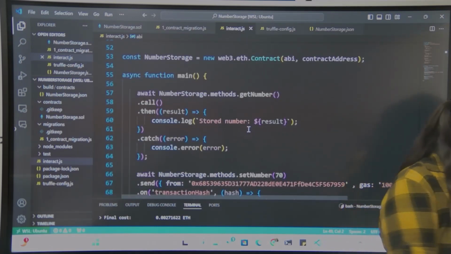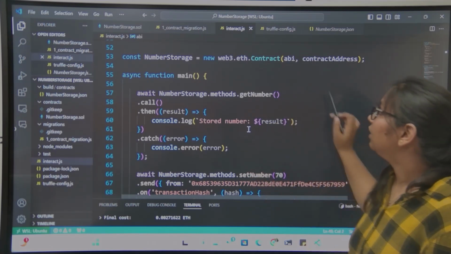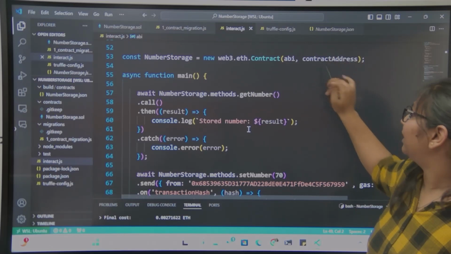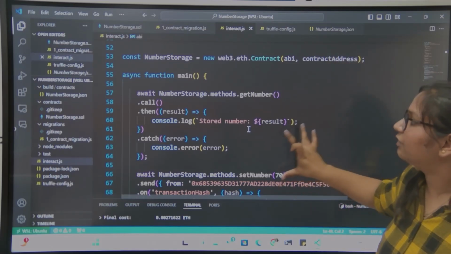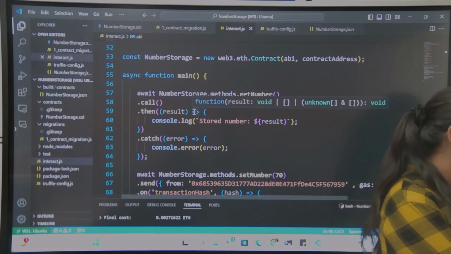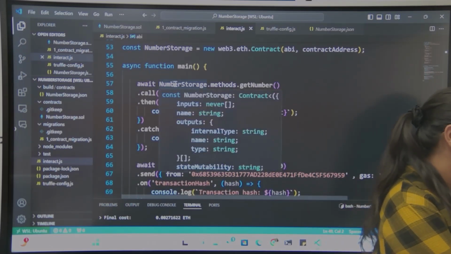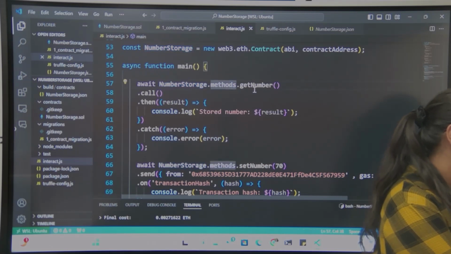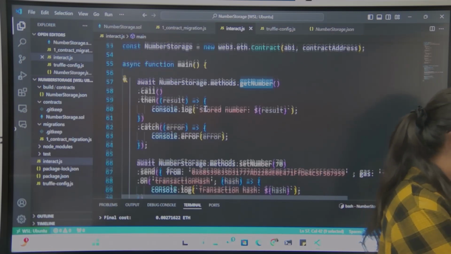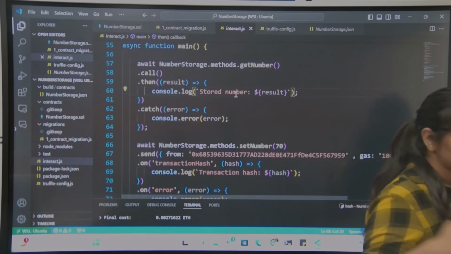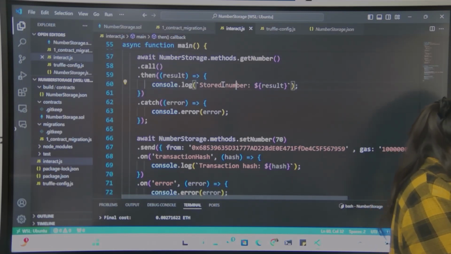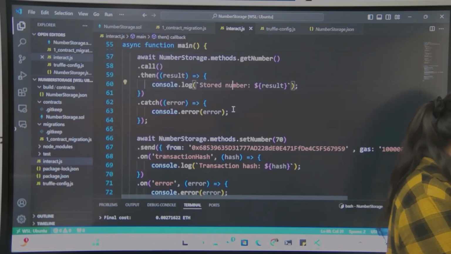So here, first we are defining web3.eth.Contract. This is my ABI key and this is my contract address. Now we have defined a function which is actually interacting with your smart contract. In the main function, we first have numberStorage.methods.getNumber, which is checking what number it has previously. So it is printing the stored number, the number that is in the smart contract already, the last number which is stored.